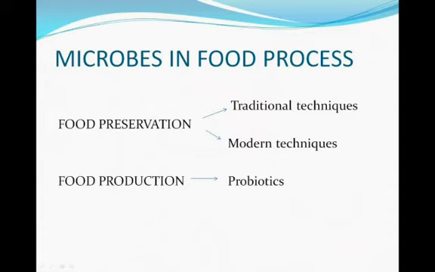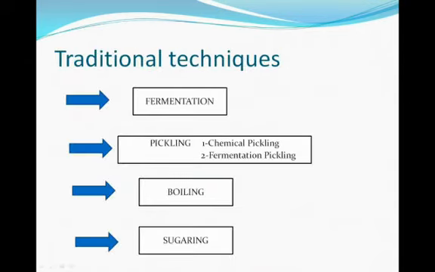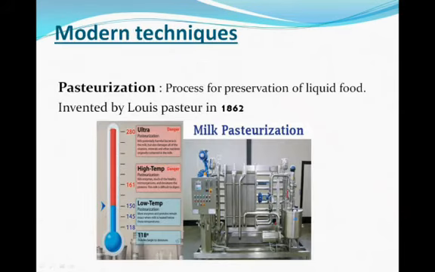Next, microbes in food processing, of two types: food preservation and food production. Food preservation consists of traditional techniques and modern techniques. The food production is probiotics. The traditional techniques are four: fermentation, pickling, boiling and sugaring. Pickling is divided into chemical pickling and fermentation pickling. These are the types of traditional technique.